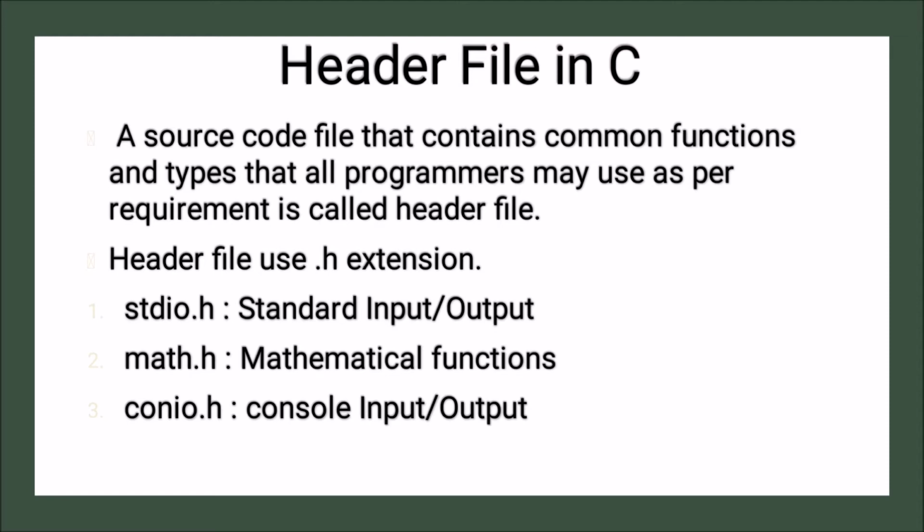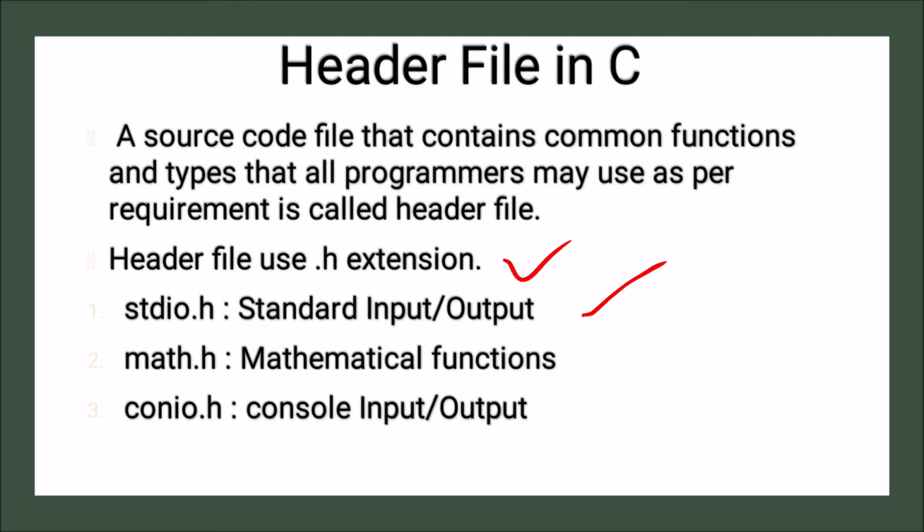A header file uses the .h extension. Here there are three files listed. First is stdio.h, which is for standard input output. Because we include stdio.h, we can use printf and scanf directly.